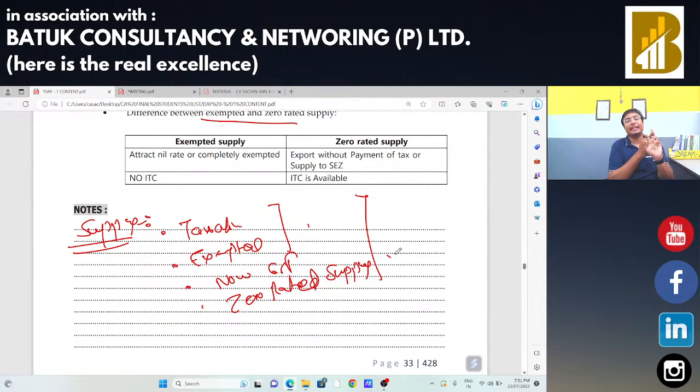Okay, one is your taxable, another is your exempted, another is your non-GST supply, another is your zero rated supply. On taxable supply, GST will be applicable.